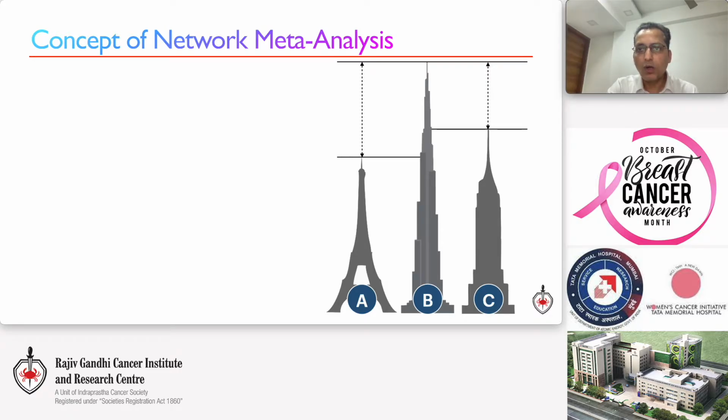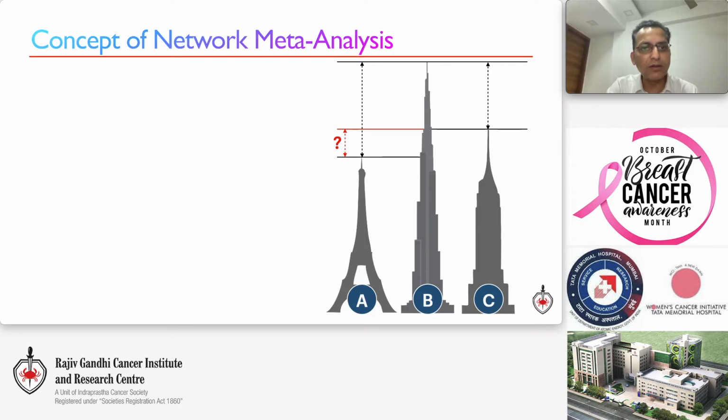But what we don't know is the comparison of A with C. The simplest way is to travel to Paris and New York to perform a direct comparison between A and C, but this is not prudent as it involves finances and travel during an ongoing pandemic. And the same is true in oncology, where we can't design a trial for each and every intervention because of so many logistic reasons.